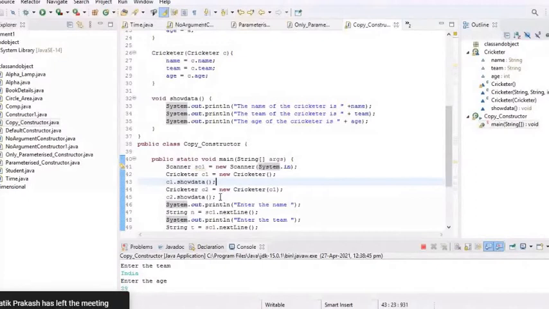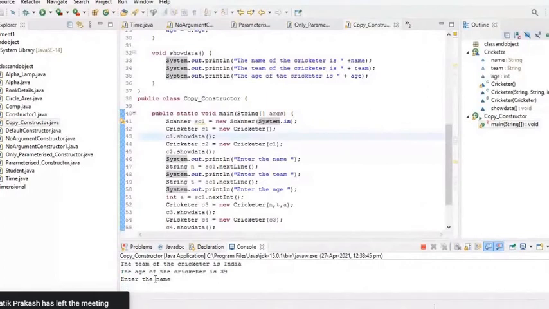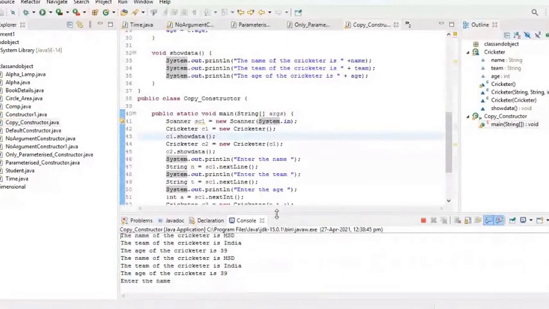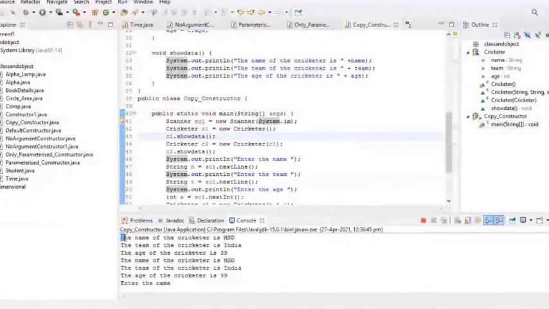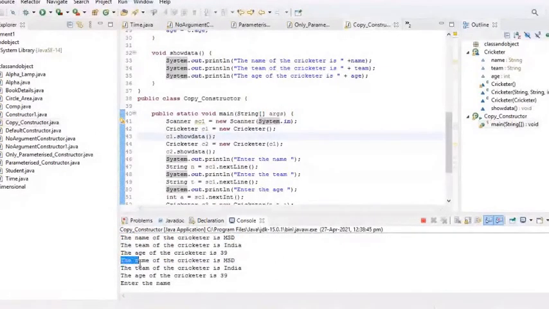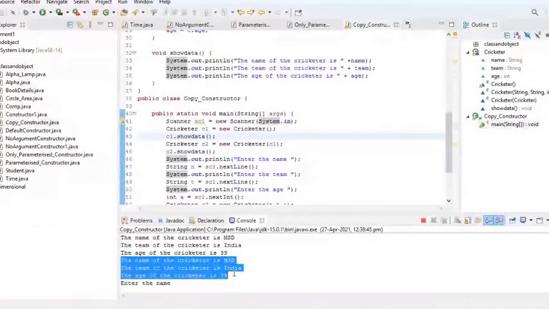Okay, now just look here. After pressing enter, what happened? It has displayed the name of the cricketer is MSD, the team of the cricketer is India, the age of the cricketer is 39. This is for the object reference c1. The c2 has copied the values from c1, and c2.showData output is for the object referenced by c2.